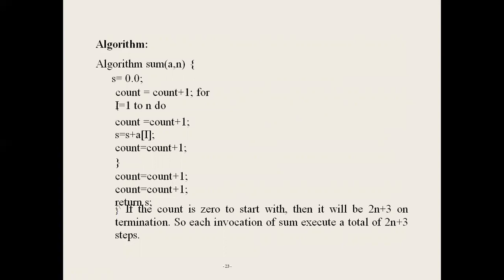First your count is 0, starting with 0. Then after completion of the execution of the algorithm, the total number of steps executed is 2n plus 3. Here, for the assignment statement s equal to 0, 1; the for loop executes n times; the statement s equal to s plus a of i executes n times; for the last iteration of the for loop, 1; and for the return statement, 1. This is one method to calculate the total number of steps executed by an algorithm using count increments.